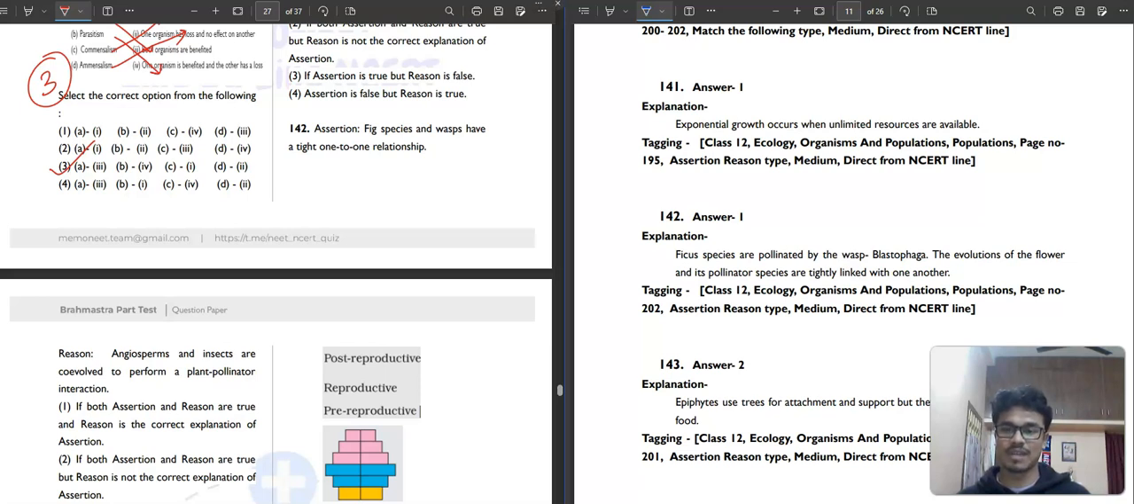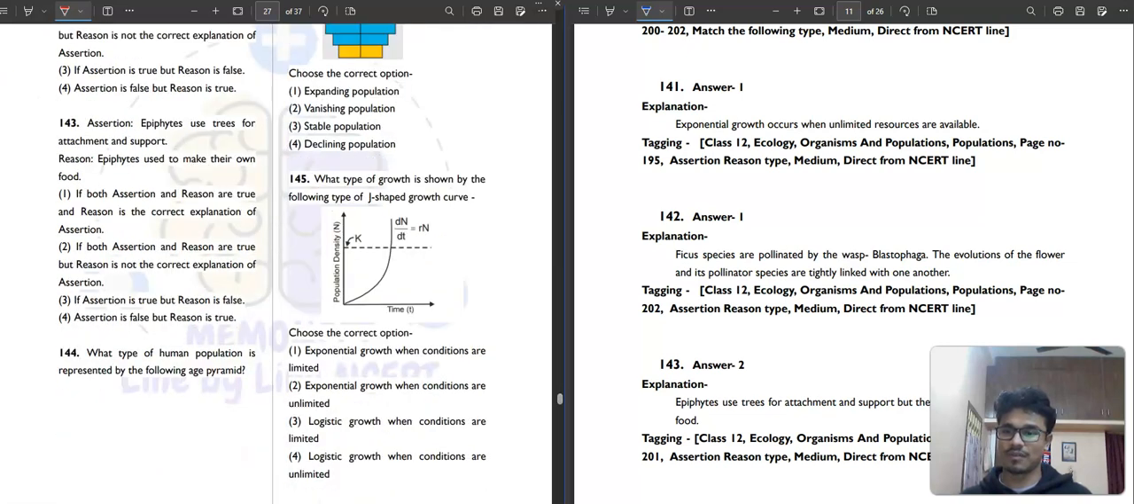Fig species and wasps have a tight one-to-one relationship. Correct. Angiosperms and insects are co-evolved to perform a plant-pollinator interaction. Ficus species are pollinated by the wasp, and the evolution of the flower and its pollinator species are tightly linked with each other. That's why both are correct, and reason is the correct explanation of the assertion. So first option is our correct answer. Then question number 143.